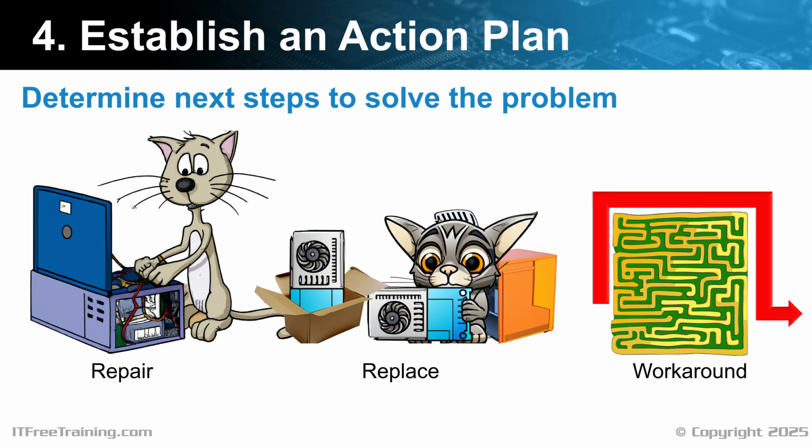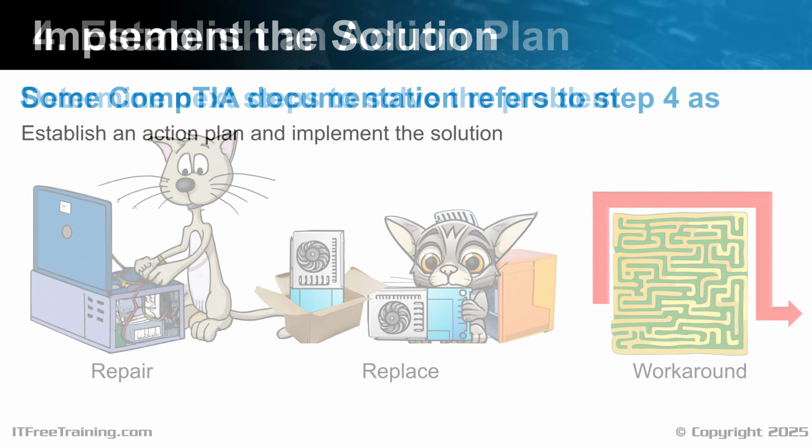The last approach is a workaround. In some cases, the problem may not be critical, and simply using a different approach may get you the same result or at least a similar result. Sometimes a repair or replacement is just not cost-effective, and the business will prefer a workaround. The workaround may not be as efficient, but it is designed to at least get the user working again. The workaround should be documented so that other technicians know what has occurred.